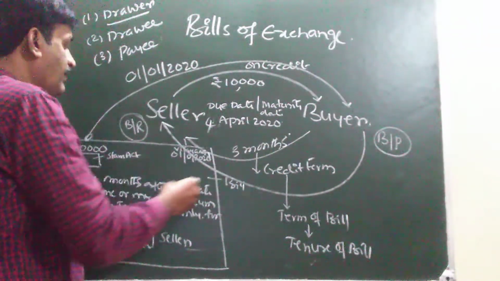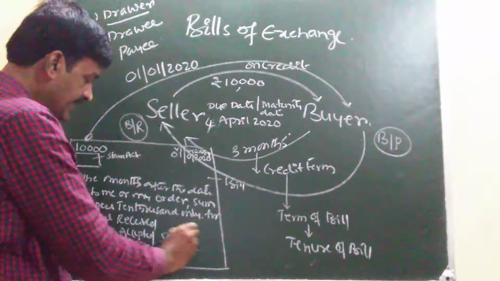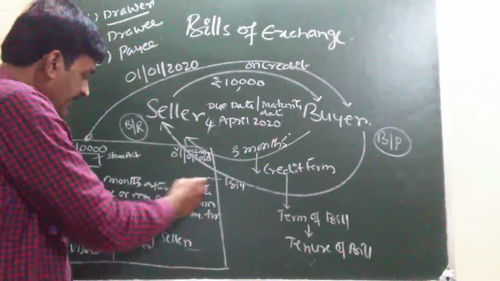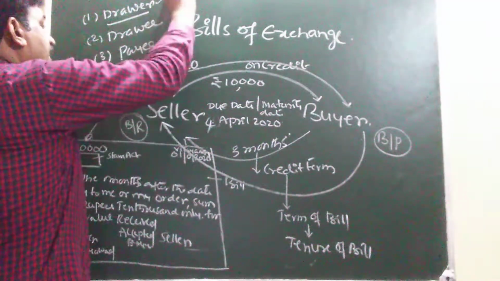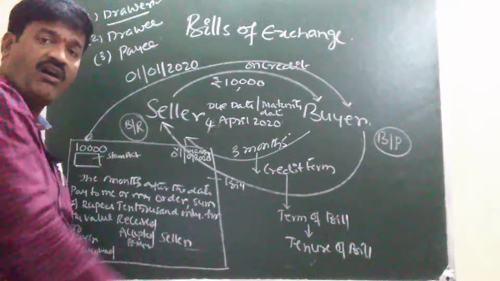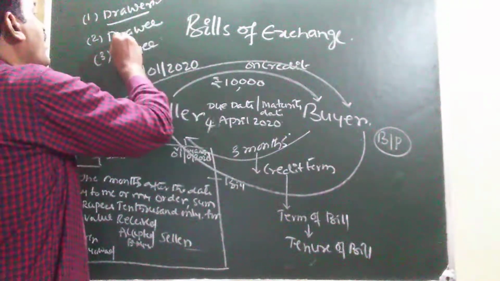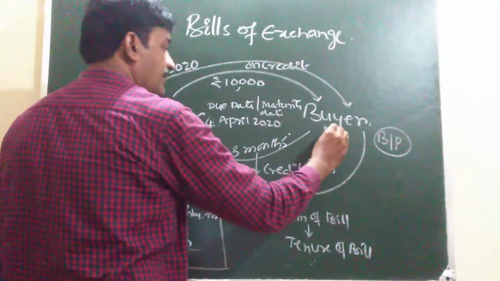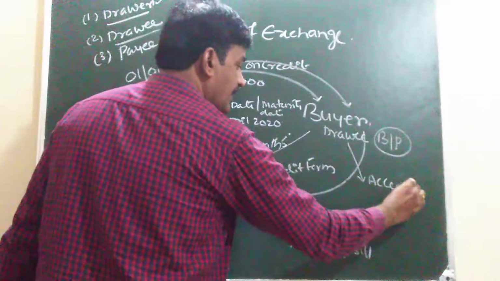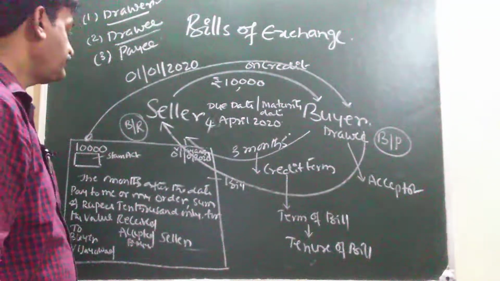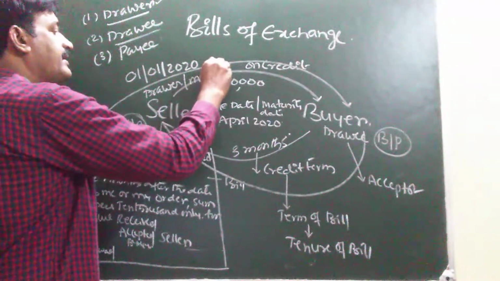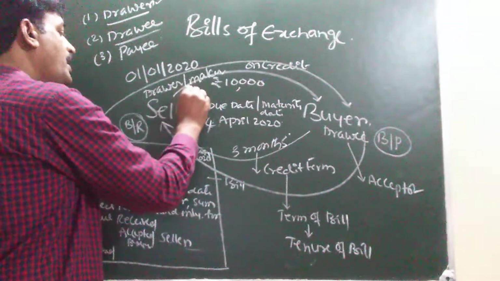In this example, seller is making the document, so he is called drawer of the bill because he is drawing the document. So here seller is the drawer of the bill. The person on whom the bill is drawn is called drawee. Drawee is also called acceptor of the bill. The seller is drawer, also known as maker, also known as holder of the bill.